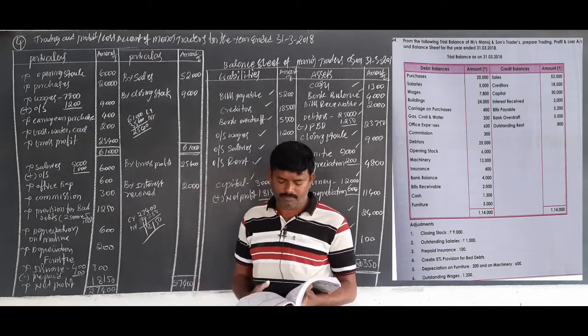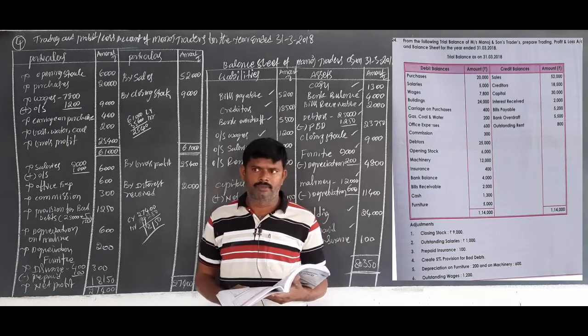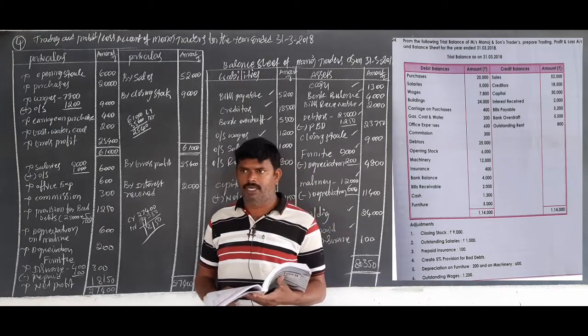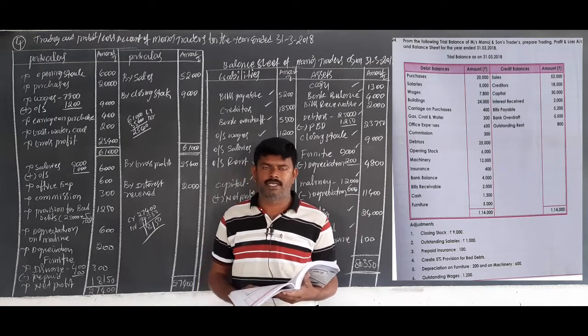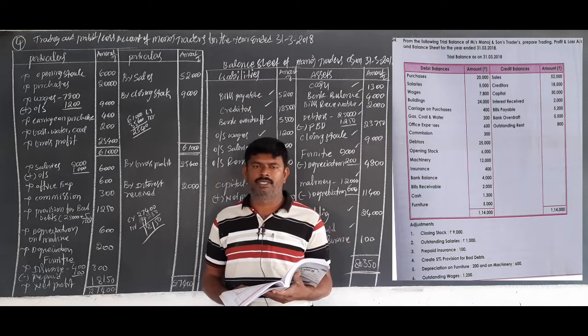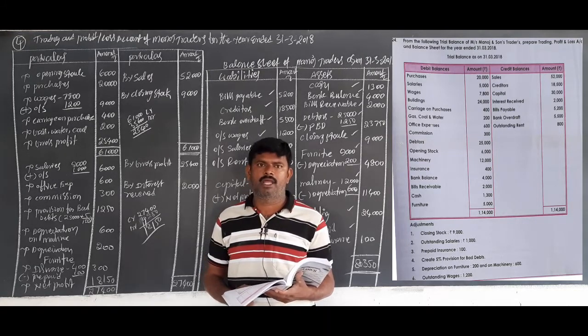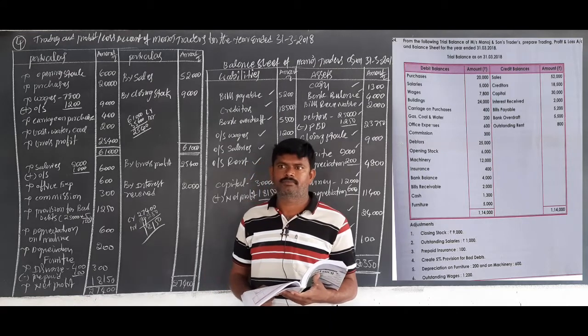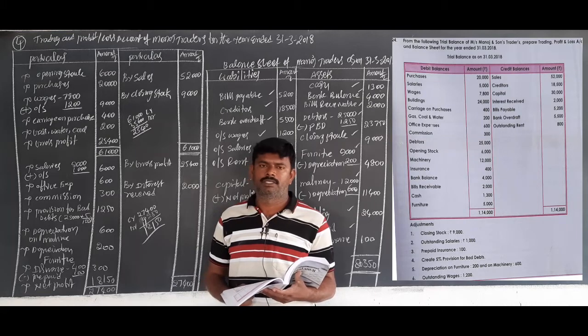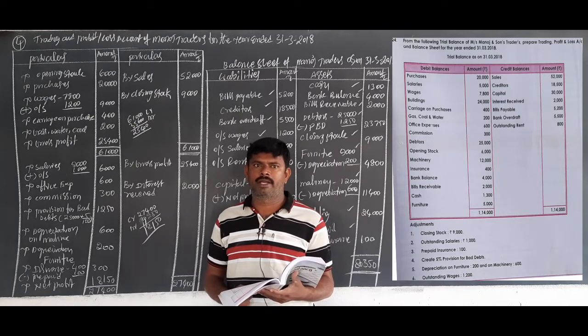This is the problem. We have already discussed the trial balance. Debit balances should be recorded either on the trading account debit side or the P&L account debit side. The rest of the transactions should be recorded on the asset side. In the same manner, trial balance credit balances are recorded either on the trading account credit side, the P&L account credit side, or in the balance sheet as liabilities.